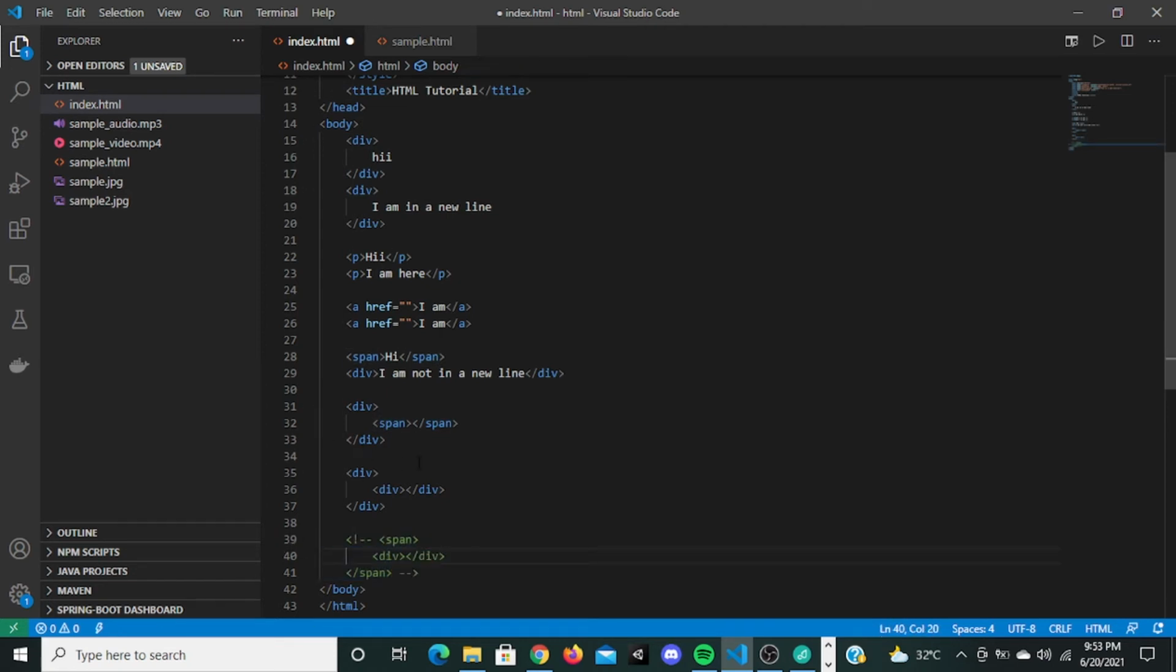There are some standards for writing an HTML document, and this is one of those standards. You should not use this kind of thing.